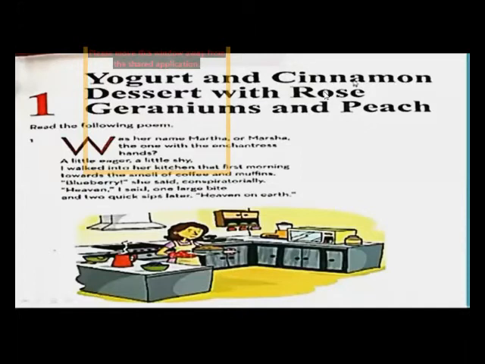And cinnamon. Cinnamon is a whole spice, it is used in sweet dishes also, in cooking also. Now this desert means that it is very much different from the desert Registan. This is not Registan. This desert means a sweet dish which we consume after our main food. Okay, with rose, geraniums, and peach.